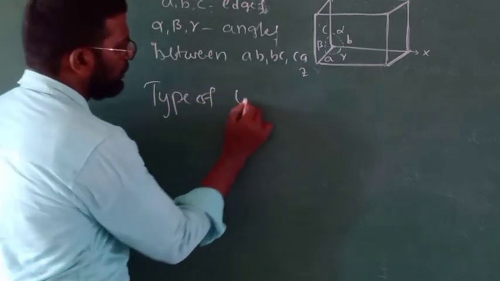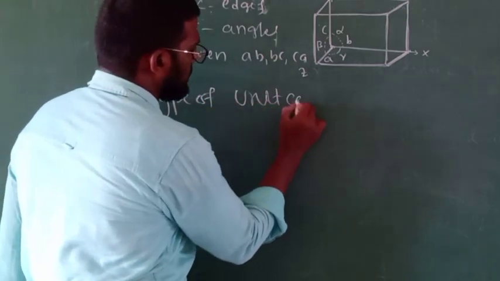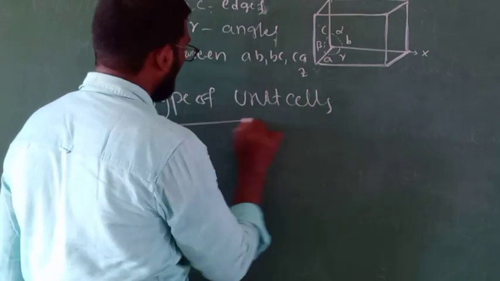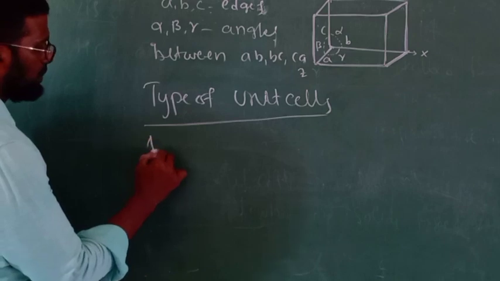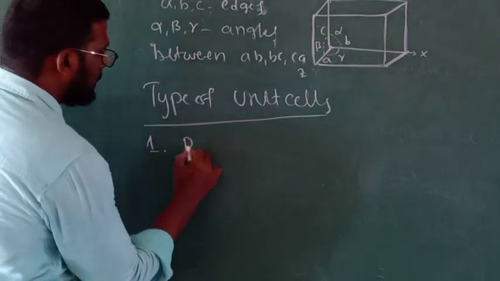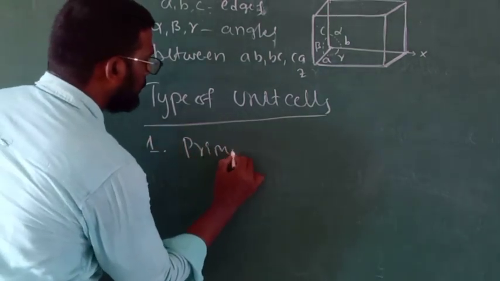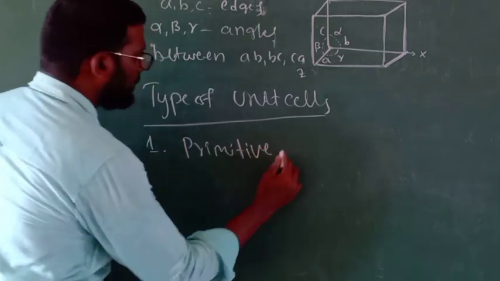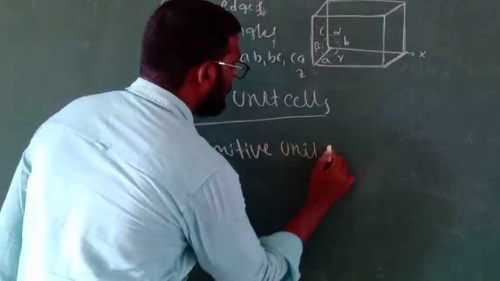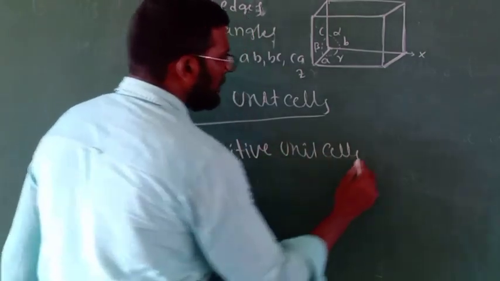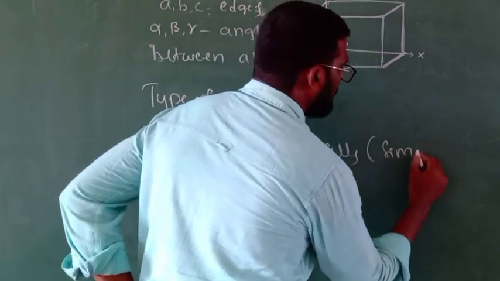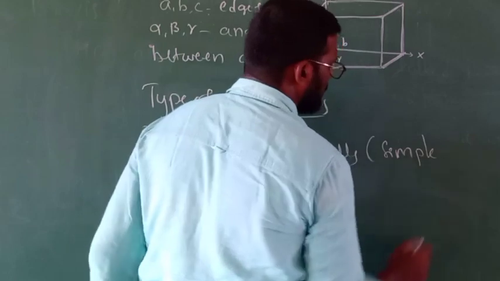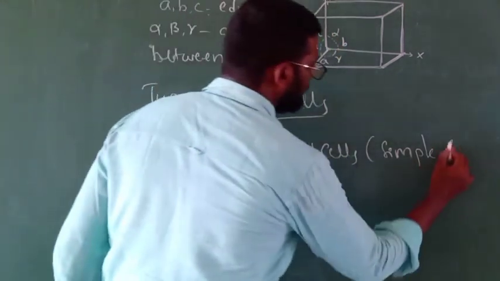Types of unit cells. Unit cells are broadly classified into 2 types. Number 1, primitive unit cells. These are also called simple unit cells or simple cubic.